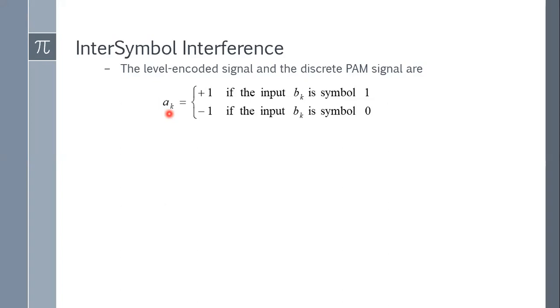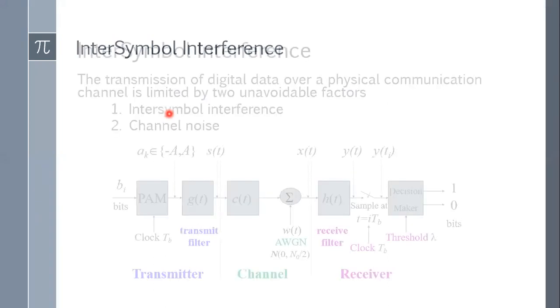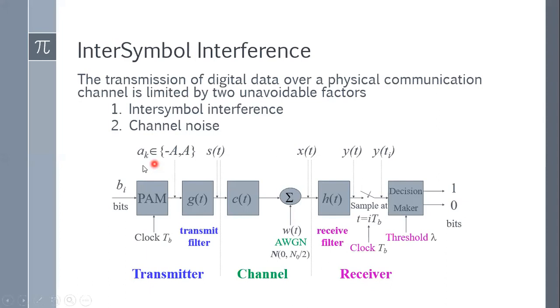Okay, so now, according to this block diagram, I have converted the bits into a_k. So I have got a_k. Now this a_k is sent to the receiver part through the transmit filter, the channel, and the receive filter. I have converted the bits into binary form, or say a_k voltage values, and this a_k is received in the receiver part, traveling through the transmit filter, the channel, and the receive filter.